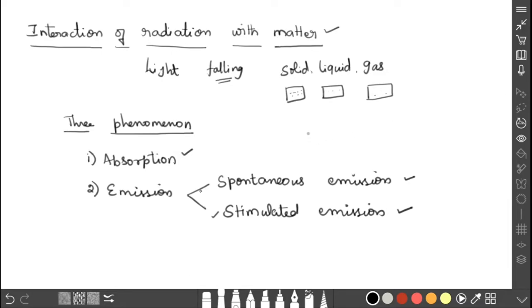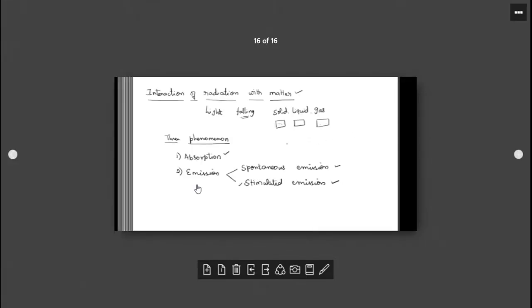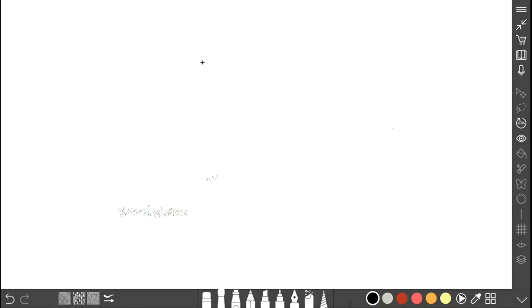First I am going to explain the absorption process. So what is the absorption process? Already we have discussed how light is produced. Between the two energy levels, the lower one is called the lower energy level, based on energy. In the graph it is the one in the lower part.